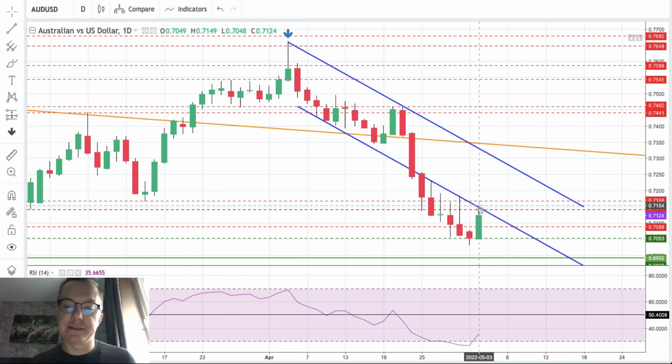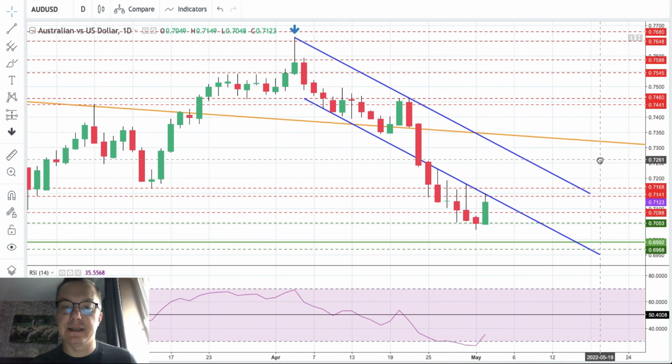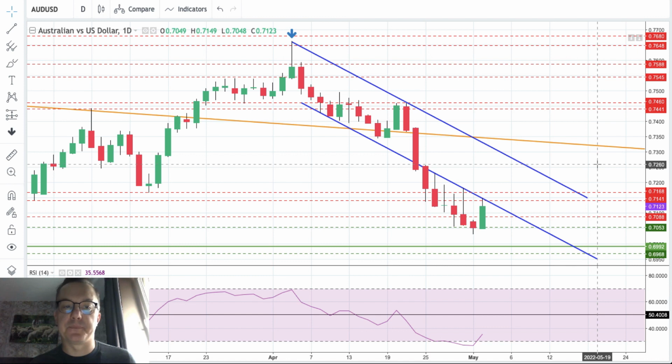If this candle is green, then of course we have a bullish reversal. We have the bullish engulfing candlestick pattern. We might enter the channel back on again, but we need to break above 7,168. If this candle turns out to be red, or has a big upper wick, then of course we should be expecting 6,992 sooner or later, better sooner than later anyway, because this is where the market is heading in the nearest future. So that was the outlook for the Australian dollar. Let's take a look at the New Zealand dollar.